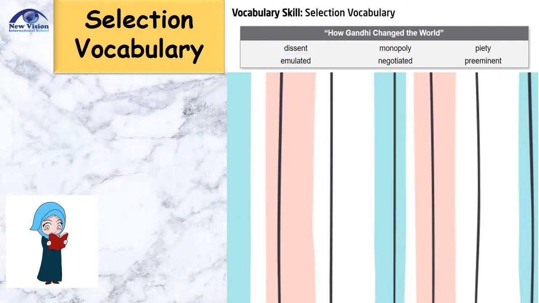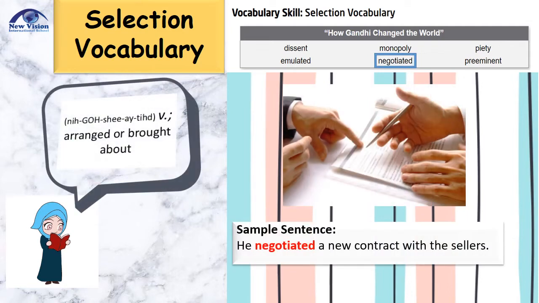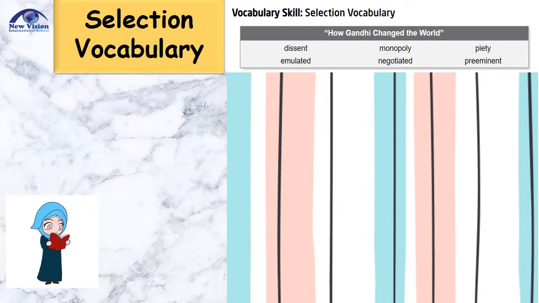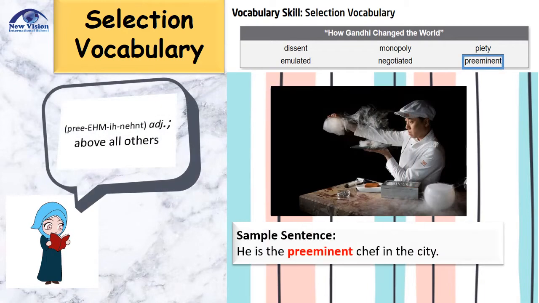Our fifth word is negotiated. Negotiated is a verb that means arranged or brought about. Sample sentence: he negotiated a new contract with new sellers. Last word that we have for this vocabulary selection is preeminent. Preeminent is an adjective that means above all others. For example, he is the preeminent chef in the city.